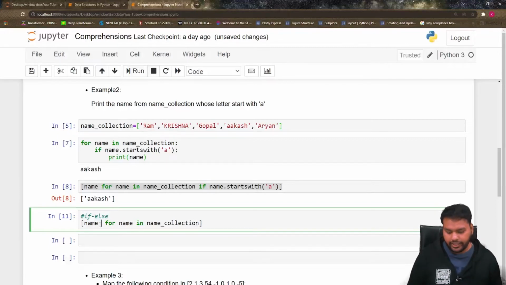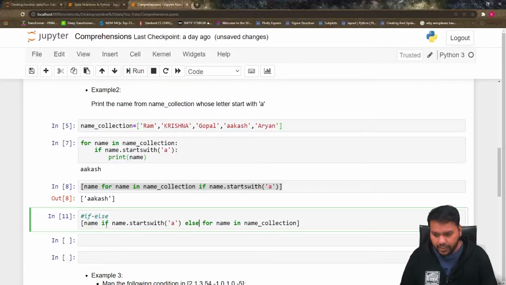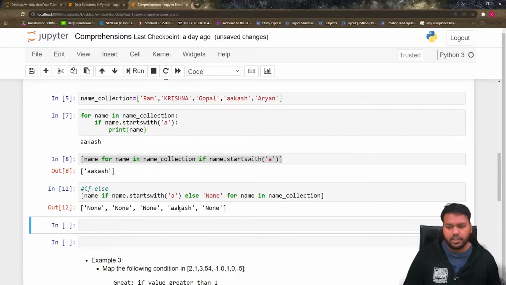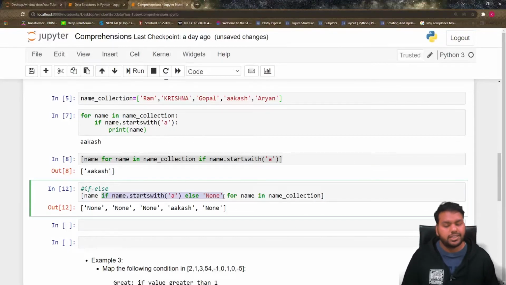We write the condition here after our variable. So after the name, we put the first if condition: print the name if it starts with a small a, else it will print None. So it will print None, None, None, Akash, None. That's the way you can use if else in list comprehension.